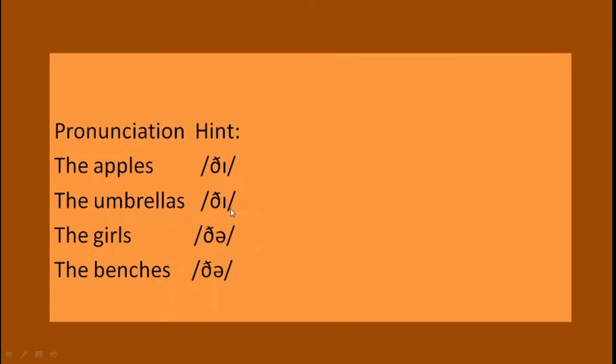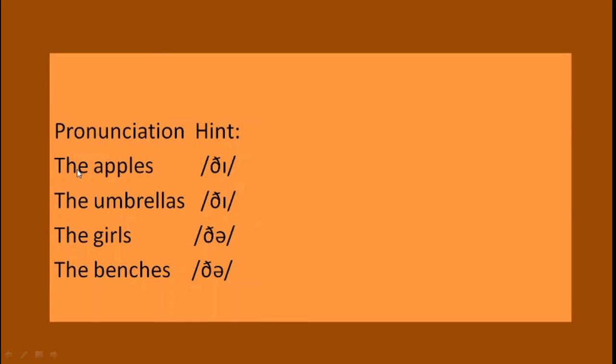Now the important slide, which is about pronunciation hint. Now I have written these phonetic symbols here. See, the apples, the umbrellas, the girls, the benches.